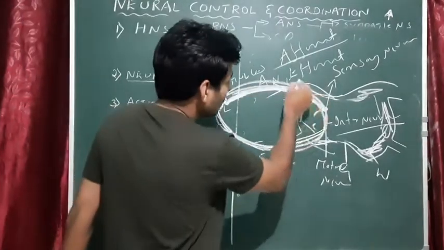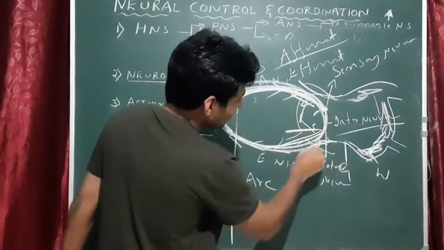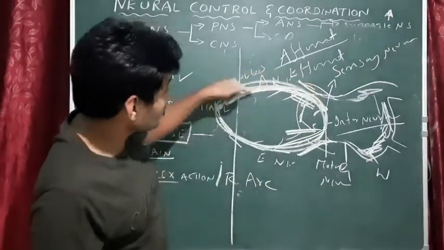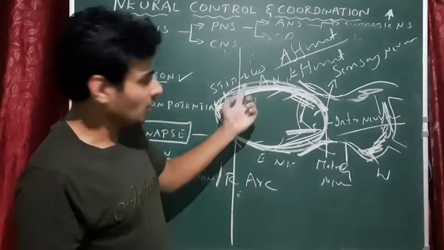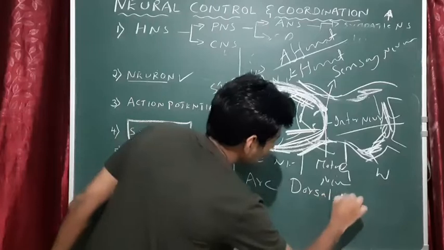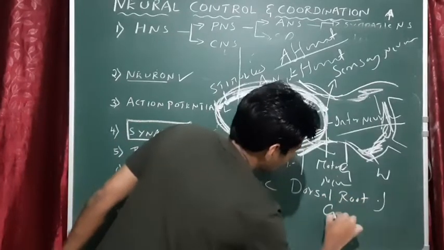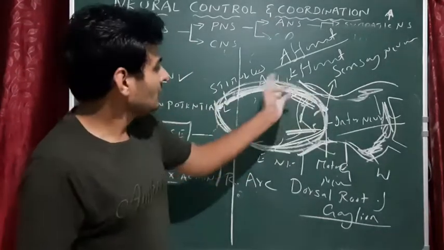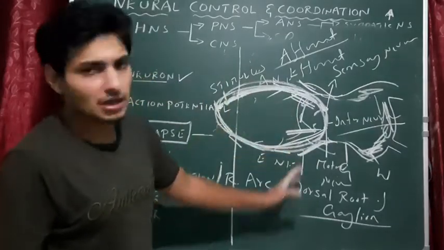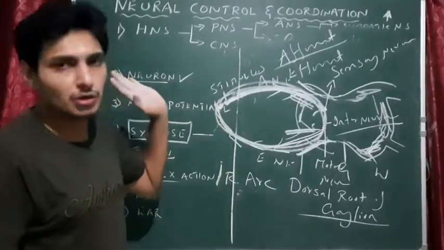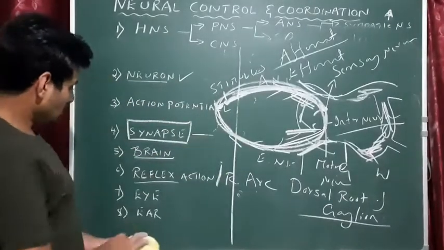I forgot to say one thing here. You could see a small opening here from the spinal cord. These nerves actually come out. Got it? This is called the dorsal root ganglion. Please note this point. What is the dorsal root ganglion? It is nothing but the small passage for the sensory neurons as well as the motor neurons to come inside or go outside. Done.